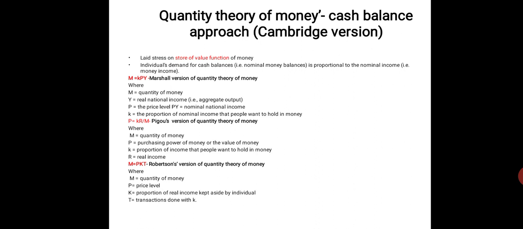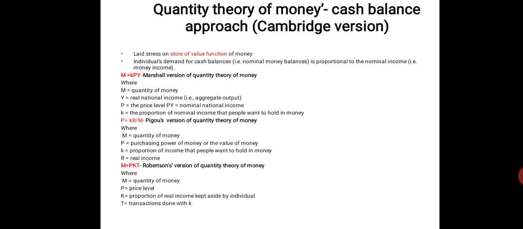Right, next is quantity theory of cash balance approach, the Cambridge version, which has been given by different economists like Marshall, Pigou, and Robertson. Marshall's theory is M equal to KPY, where M is the quantity of money, of course, and K is the proportion of nominal income that people hold with them. Y is income and P is price level. PY is nominal national income, so he is considering everything in nominal terms.